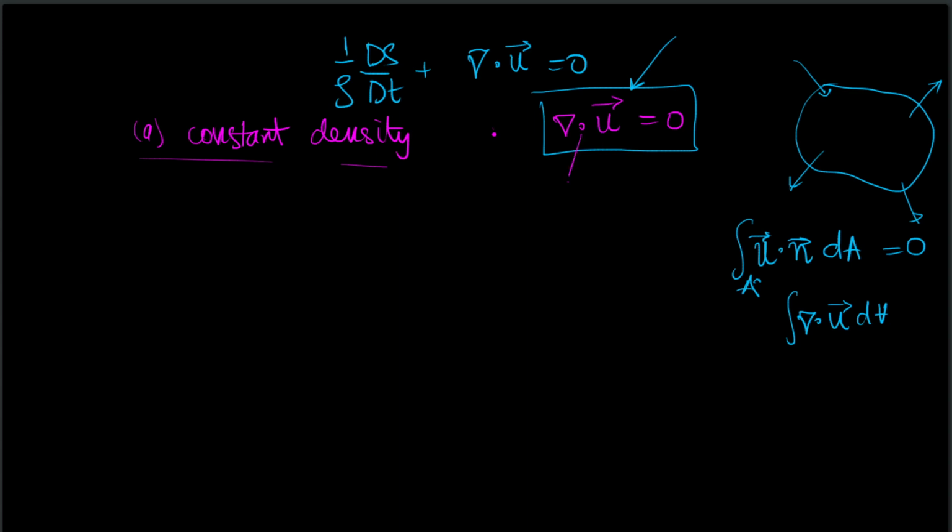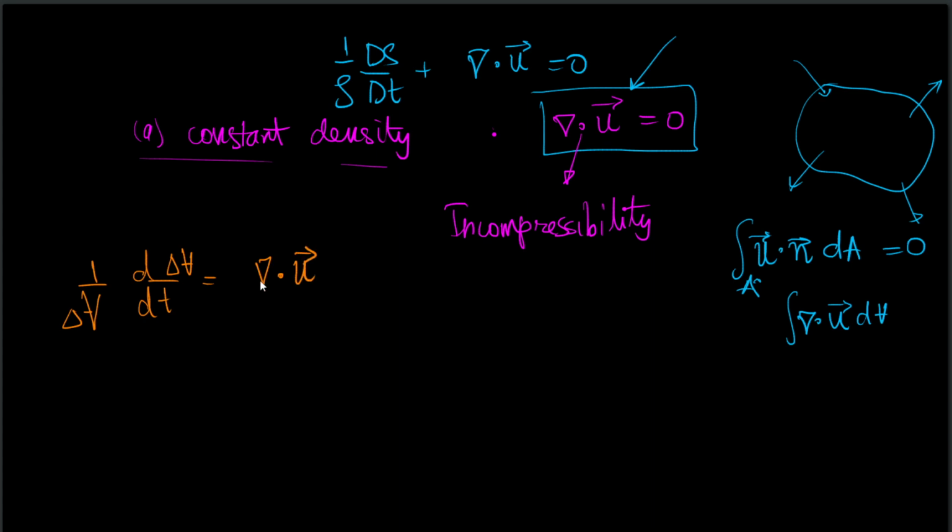Now this condition is called the incompressibility condition. Because you may recall that the rate of change of a differential volume with time was found to be the divergence of the velocity. This we have studied in the very beginning of kinematics when we studied linear elongation of a fluid element.